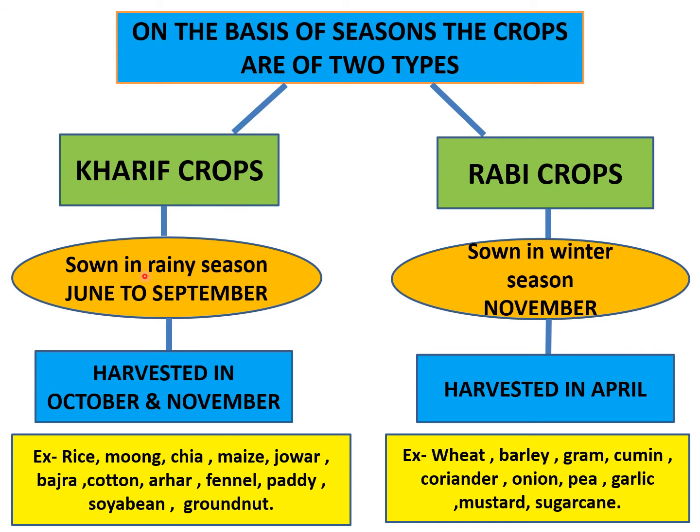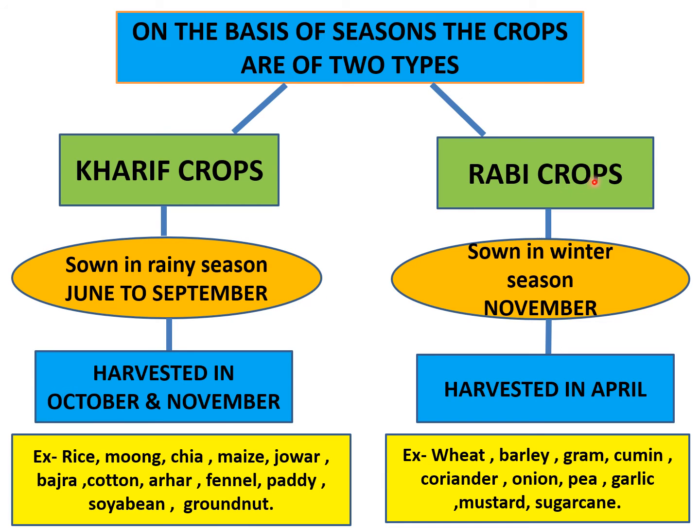Kharif crops are sown in rainy season, June to September, and then they are harvested in October and November. Harvested means that फसल तैयार हो जाती है and it is cut in October and November. Some examples of Kharif crops are rice, moong, chia, maize, jowar, bajra, cotton, arhar, fennel, paddy, soya bean and groundnut.